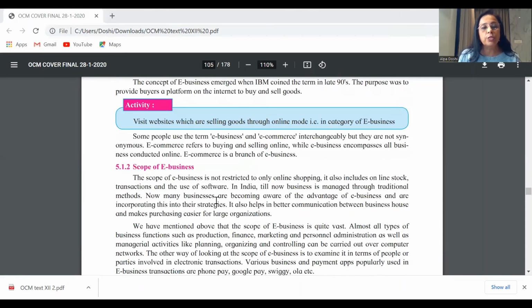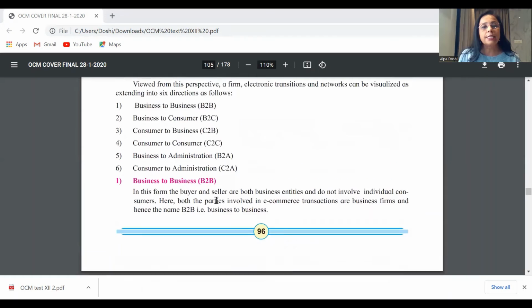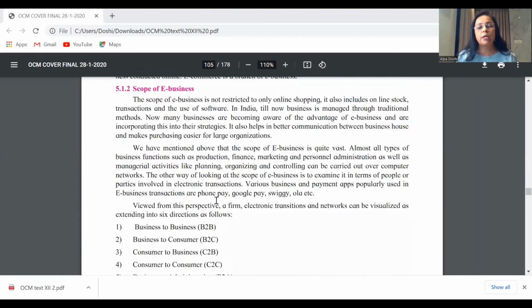So suppose you get a question on e-business. Let us say, for example, if you read this paragraph, here also they have given a lot of matter. Under the topic of scope of e-business, they've given a lot of points to explain how e-business is better than traditional modes of business.